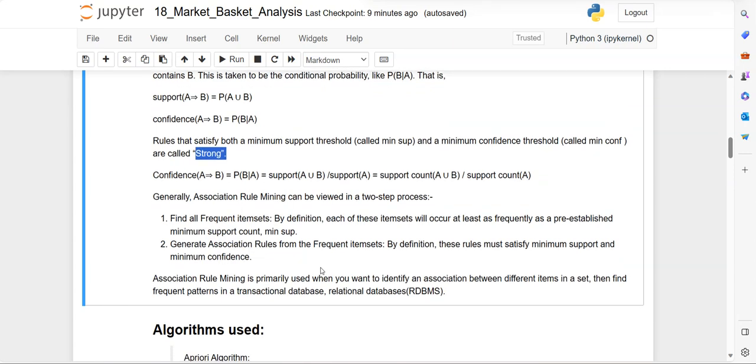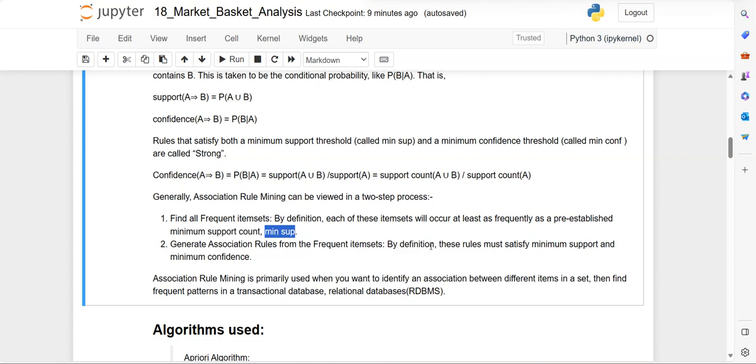So basically, whenever you do market analysis, it involves two steps. First, you need to find all the frequent items, and then step 2 is to generate association rules for all these frequent items. First is finding all the frequent items, meaning each item occurs at least as frequently as the pre-established minimum support count, which we denote as min sup.